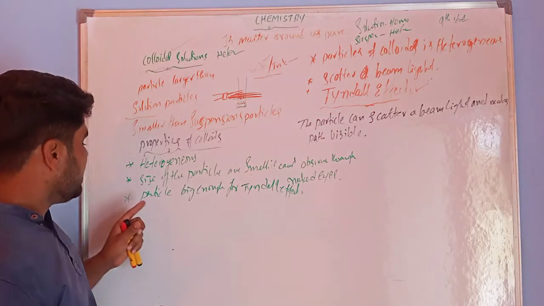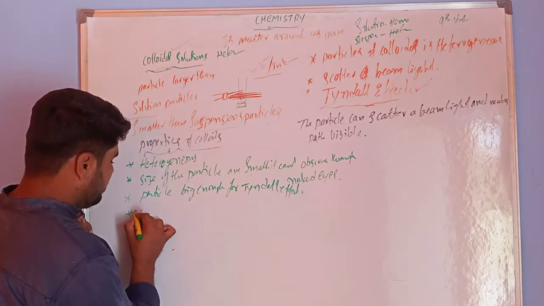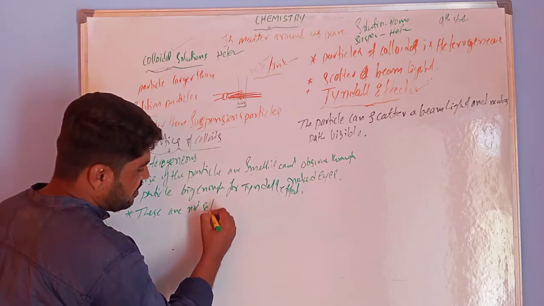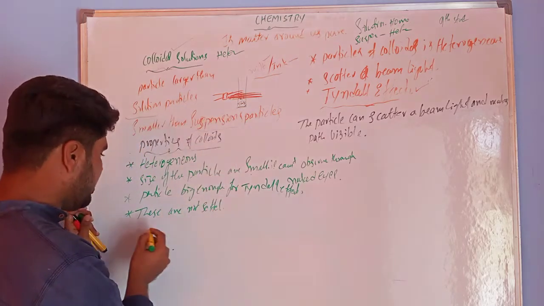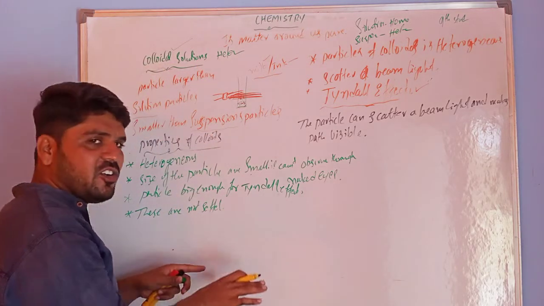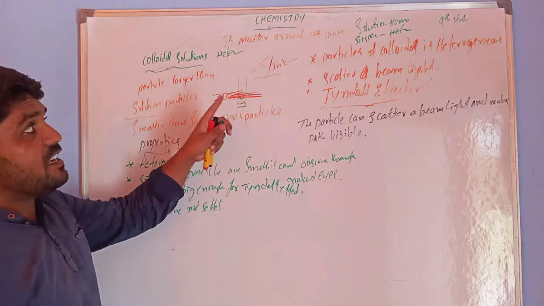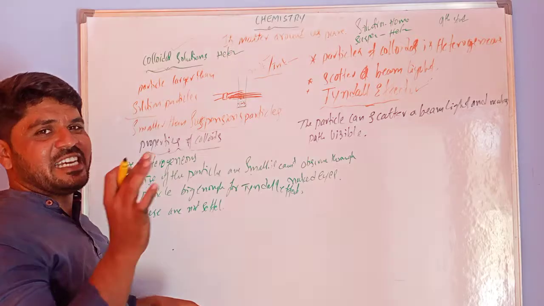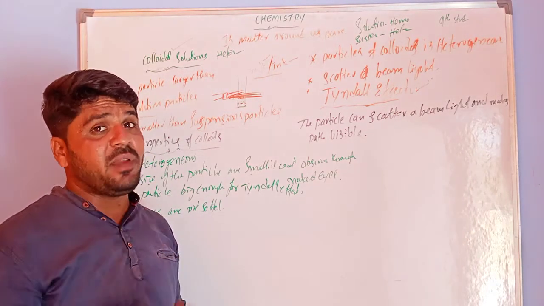Next, these are not settled down. Colloidal particles cannot settle down at the bottom of the beaker like suspensions. Suspensions settle down. The best example for a suspension is buttermilk.